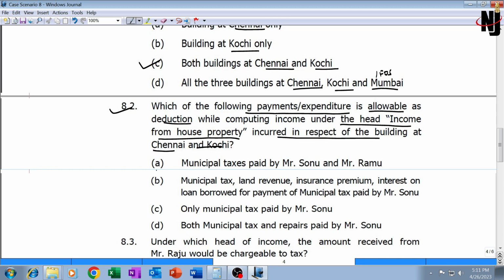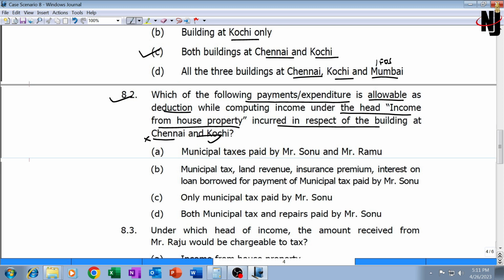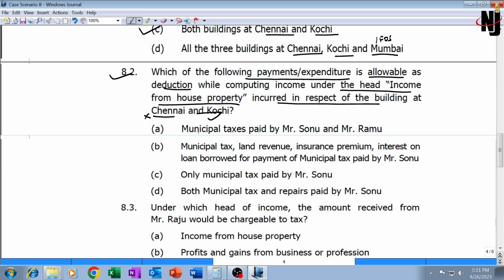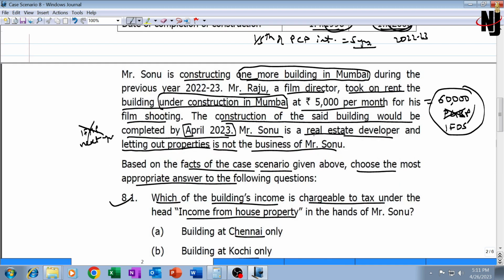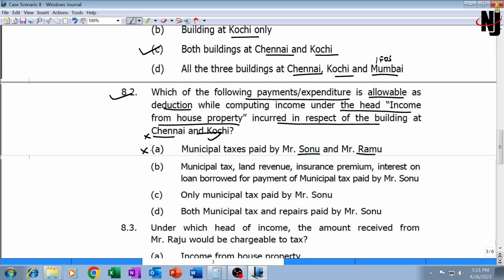So only municipal tax is allowed for Kochi property, not for Chennai property, and barring that, no other expenditure is allowed. So the first answer is municipal taxes paid by Sonu and Ramu both. This is certainly not the answer. Ramu is a tenant, Sonu is the assessee. Am I right? Yes, Sonu is the assessee. Okay, so the first is a wrong answer.